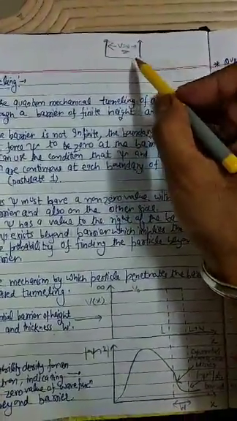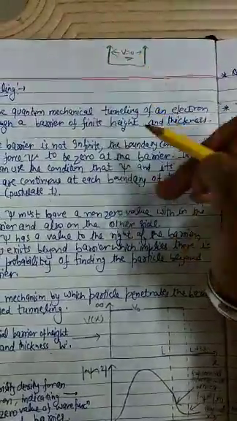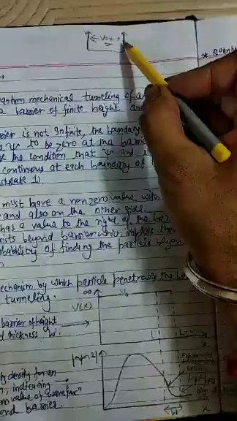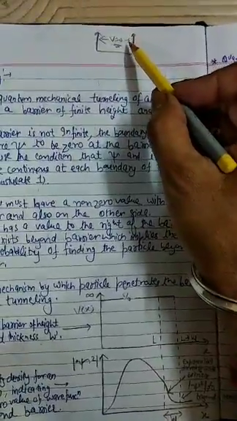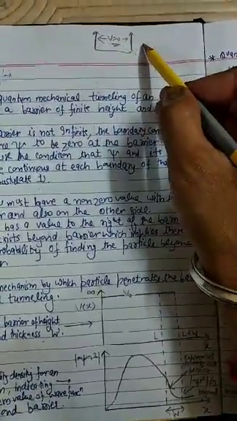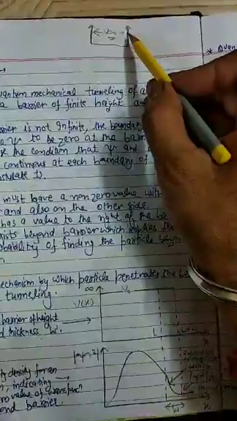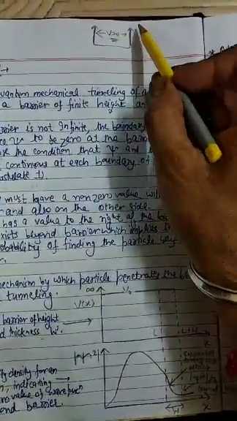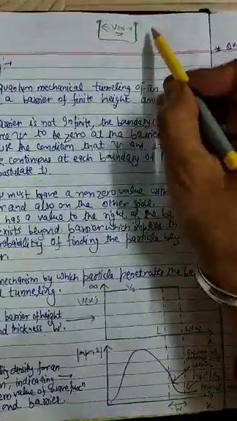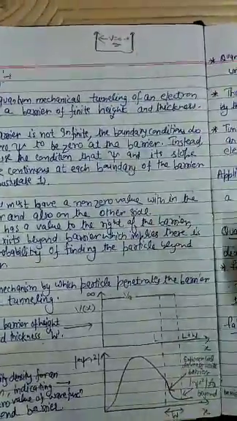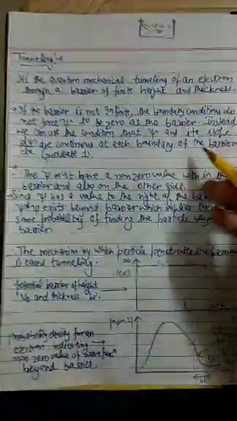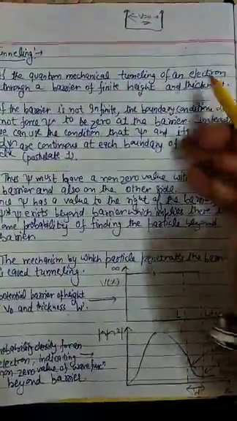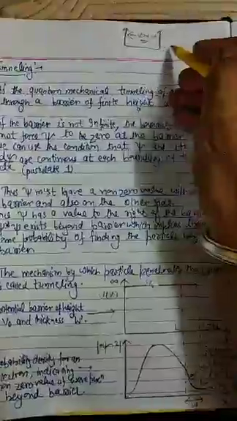Rather, we define a probability density function, as we understood in the Heisenberg uncertainty principle. So the wave function and its conjugate exist here, and so they have some existence beyond the barrier as well. It means the particle can exist beyond the barrier, so this tunneling principle is bound to the uncertainty behavior. So it is a quantum mechanical tunneling of an electron through a barrier of finite height and thickness. Height is finite and thickness is also finite.